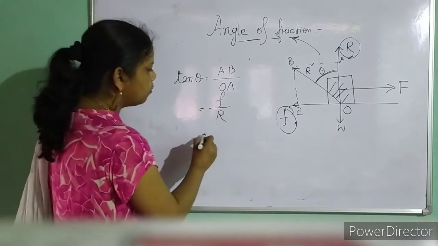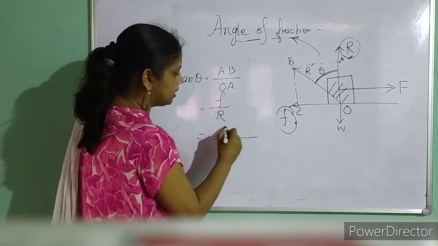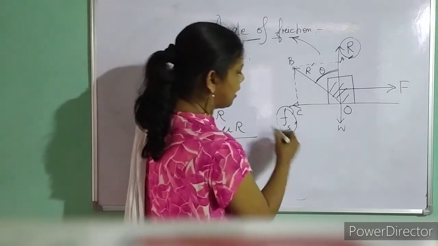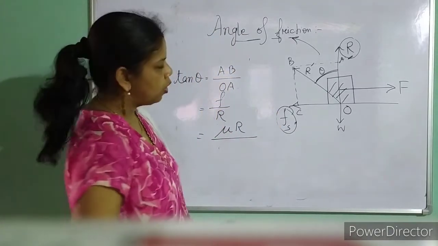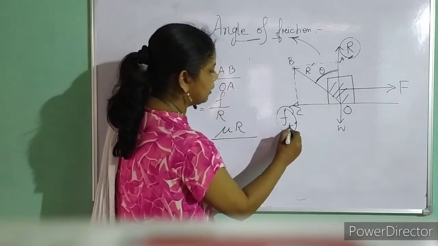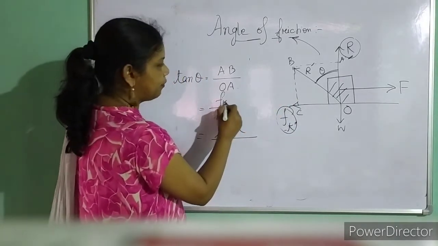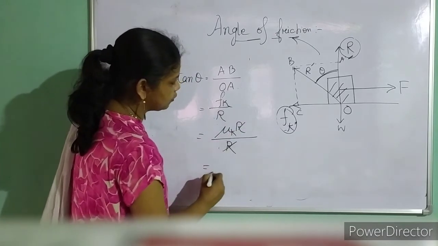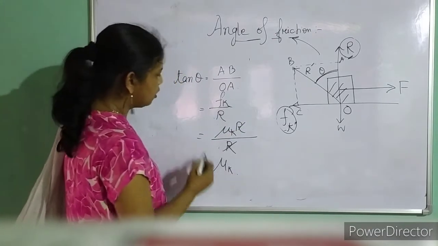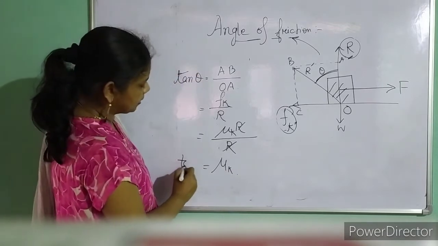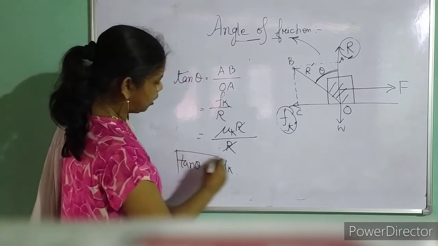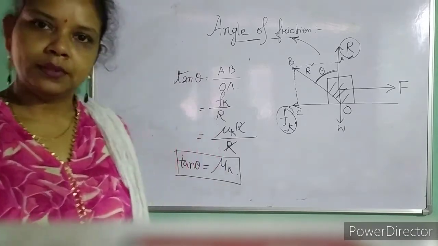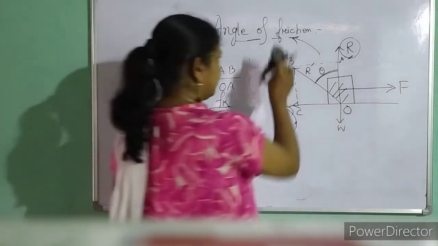Done? So now what is F? F is nothing but it is mu into R. So let us consider it as Fs, it will be easier for you. Or if you want to write Fk, better write Fk down. So it will be Fk, so this will be mu k into R by R. So R will cancel out, so it will be my mu. So what is tan theta? Tan theta is nothing but it is equal to the coefficient of kinetic friction. Done. So this is my angle of friction.